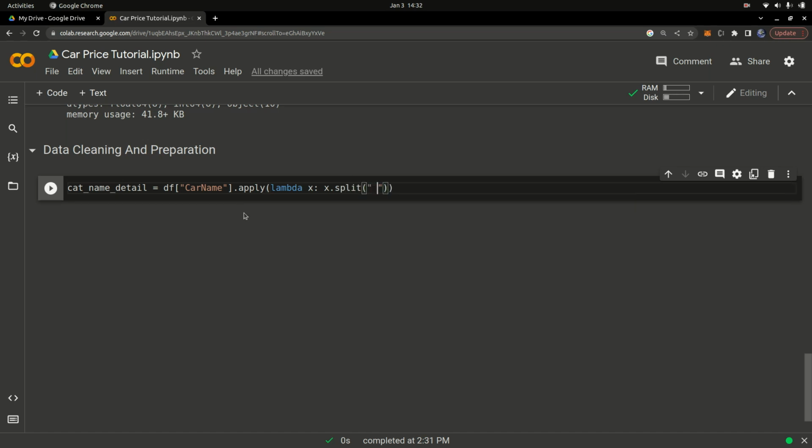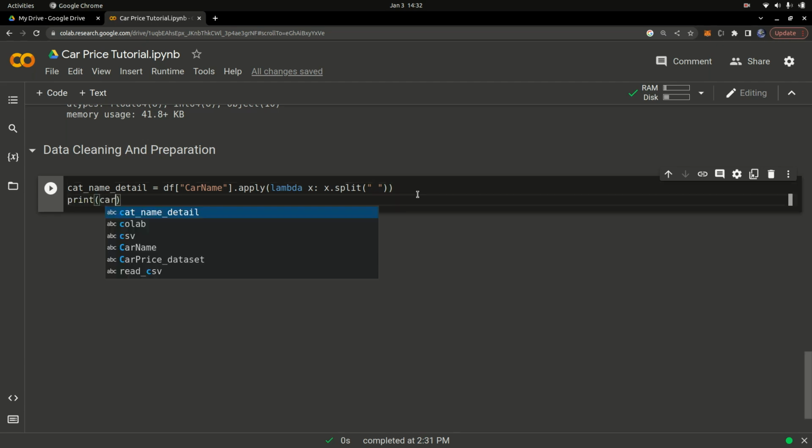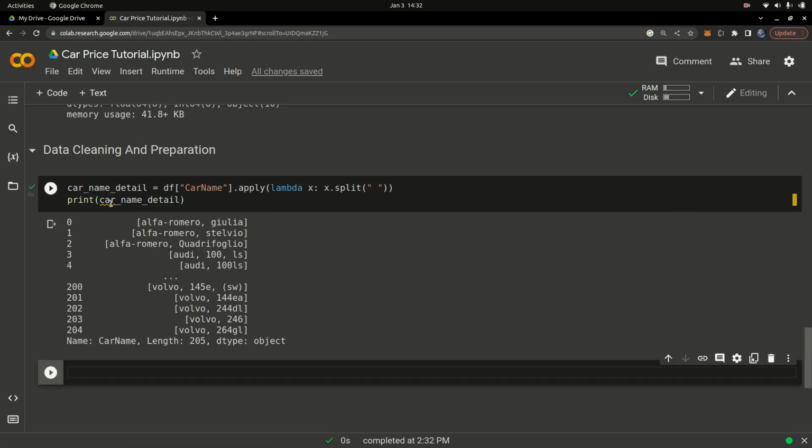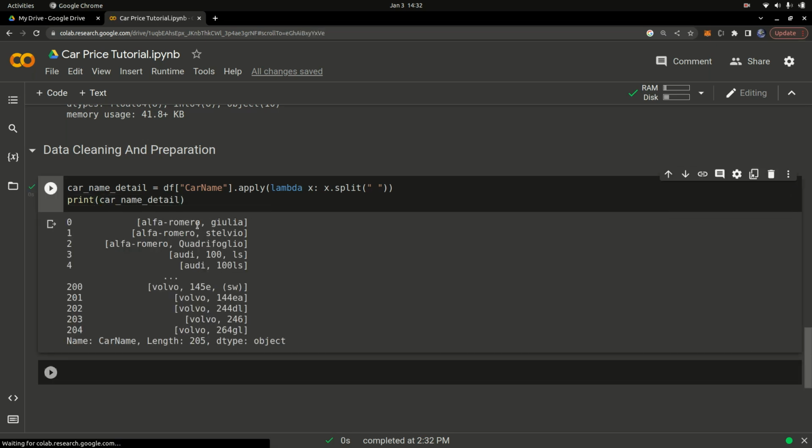Okay, so once I have this done, I can go ahead and print. Let me just call this car. I'm going to copy that and paste it in here. Once I have that, I can run it and let's see what we get. So you can see now we have split the name. This is the name of the brand, and then it's actually the name of the car, right?